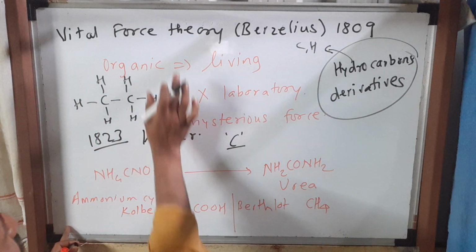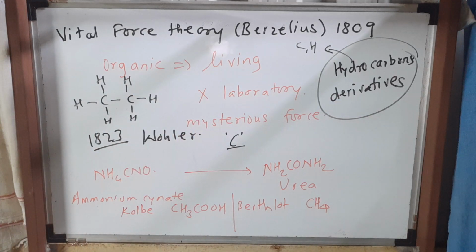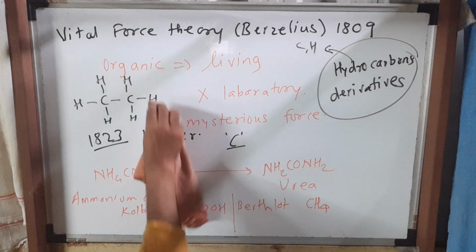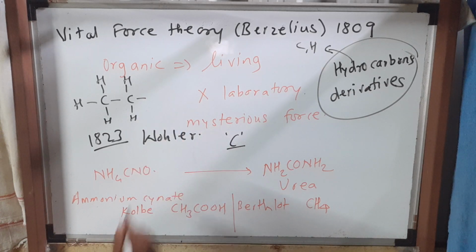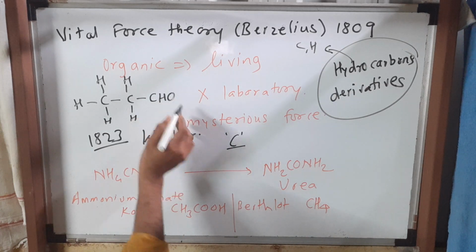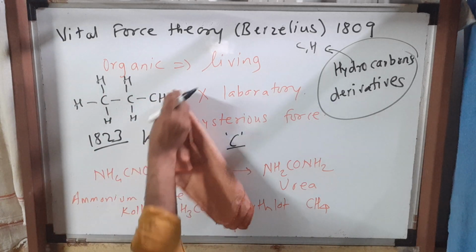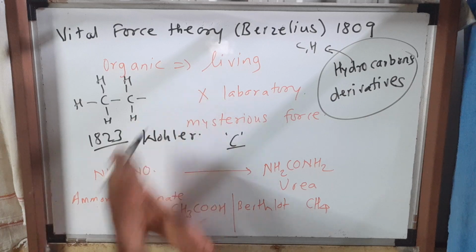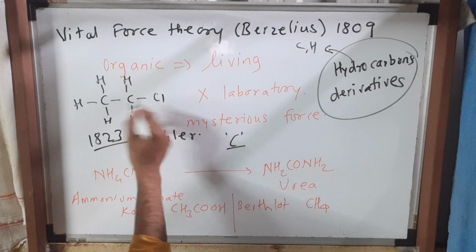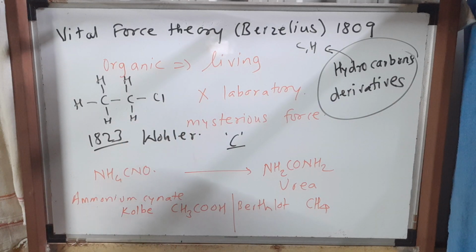If one of the hydrogens is replaced by chlorine, bromine, OH or a CHO group, we call it a derivative of the hydrocarbon. Are you understanding? Here there is a hydrogen, but we can replace it with chlorine, so it is a derivative of that hydrocarbon. Such compounds are organic compounds.